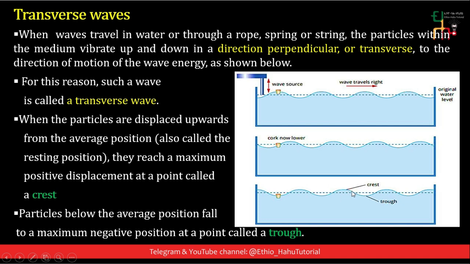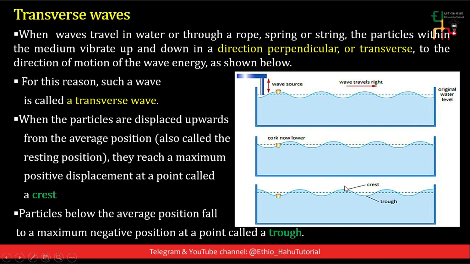And we have successive points of crest as well as successive points of troughs. These crests and troughs can determine the wavelength. One wavelength is the distance between two consecutive crests or two consecutive troughs.